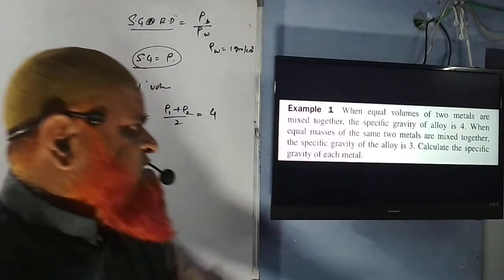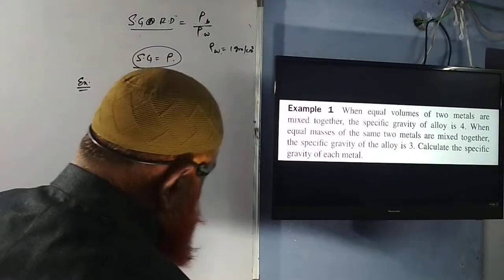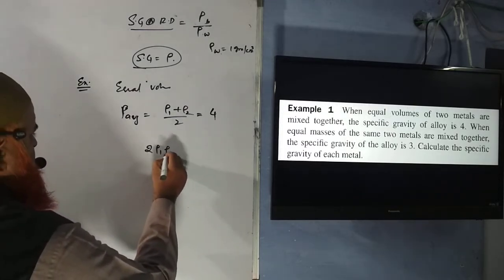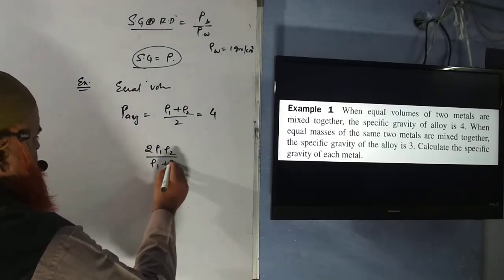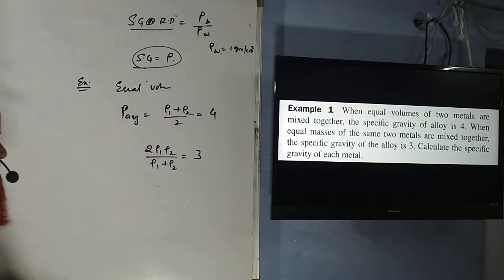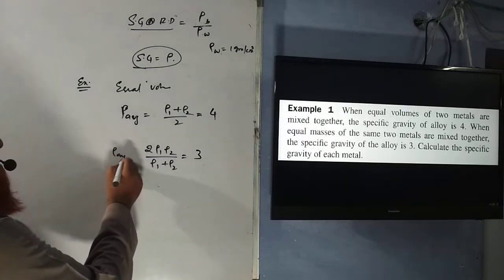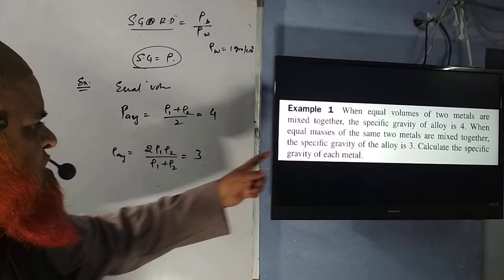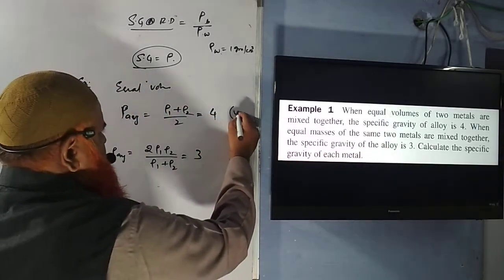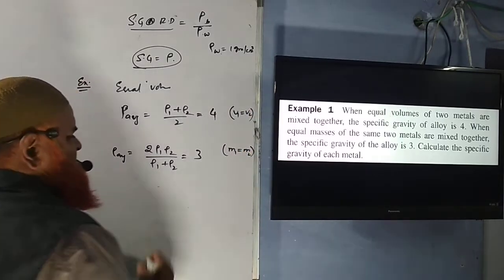Then equal masses is telling: equal masses are mixed together, then specific gravity is 3. Okay, no problem. Then you can write 2 rho 1 rho 2 by (rho 1 plus rho 2) is equal to 3 over here. Got the point now? So this is also an average, but the average in the case of equal masses. This is of equal volumes, this is of equal masses.